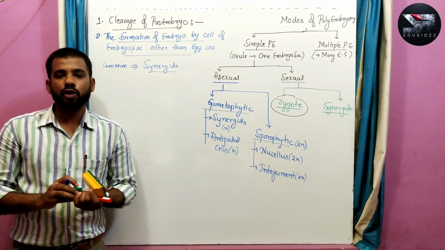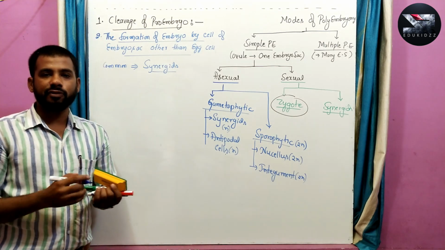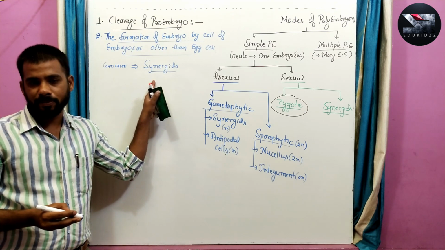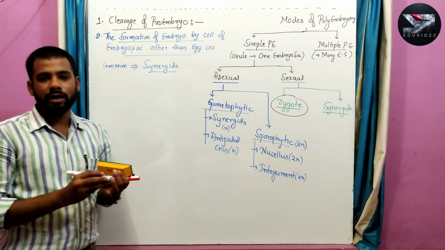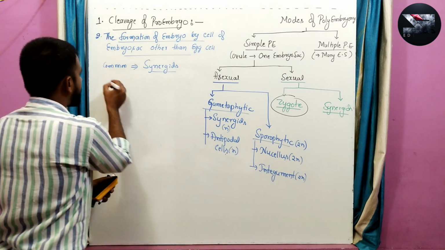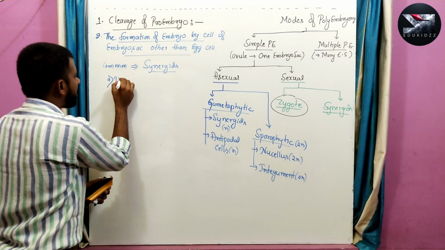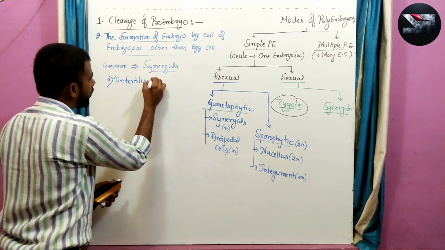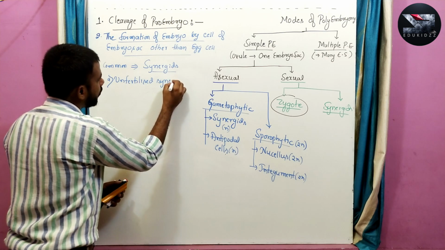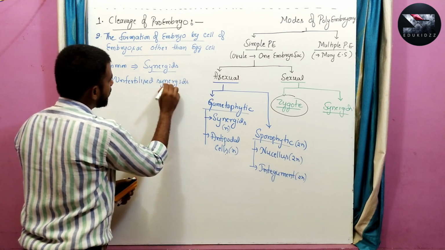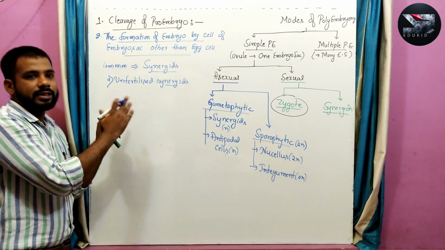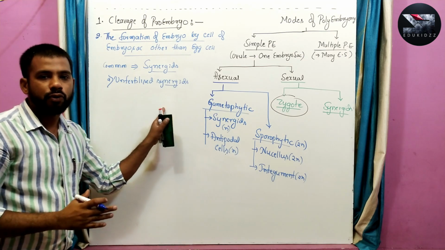And this polyembryony may be further classified into different types in the case of synergids. Polyembryony may occur by unfertilized synergids, which means the synergid, without fertilization, develops into a new embryo.